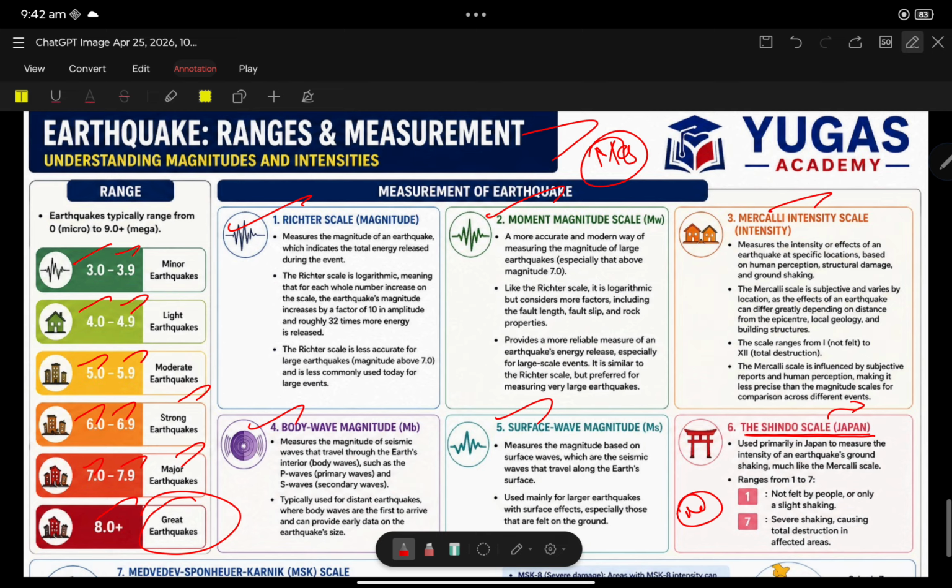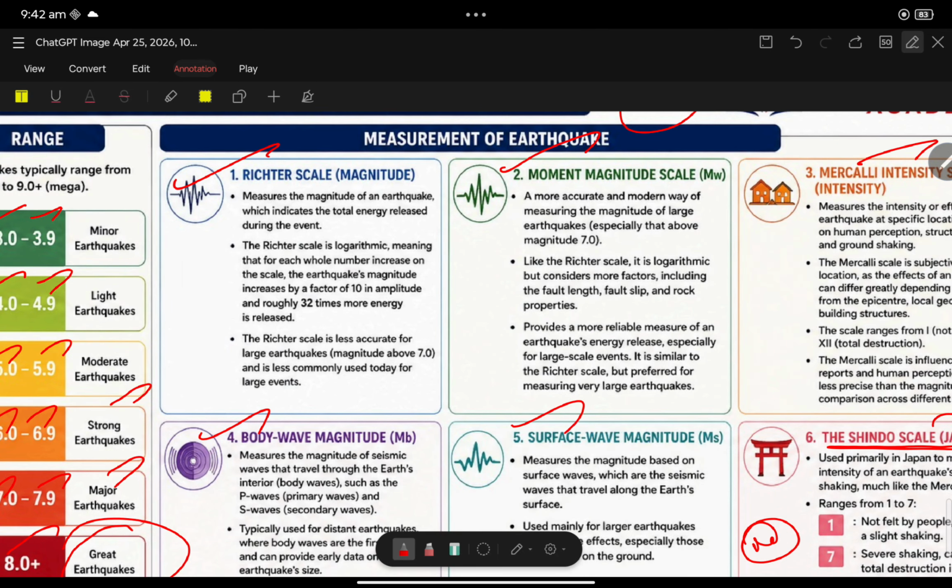Earthquake is an important theme of UPSC. You can expect a question with respect to this content. You will shortly get one question from this video, I am damn sure about that. So let us start with the Richter scale.